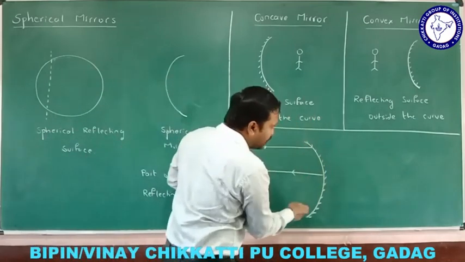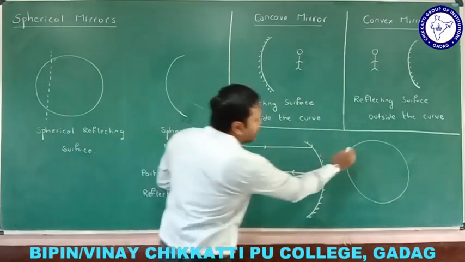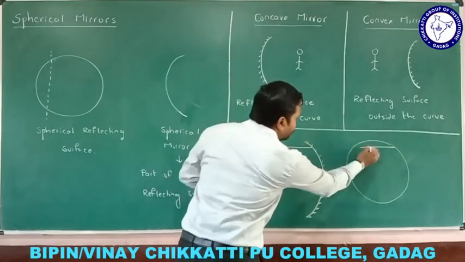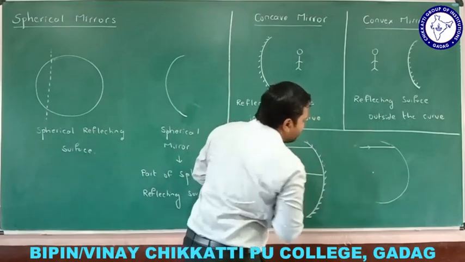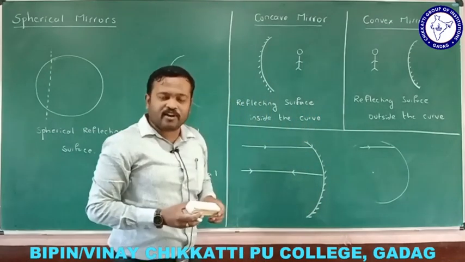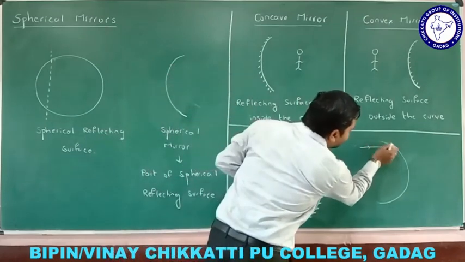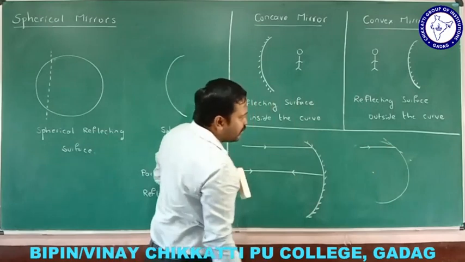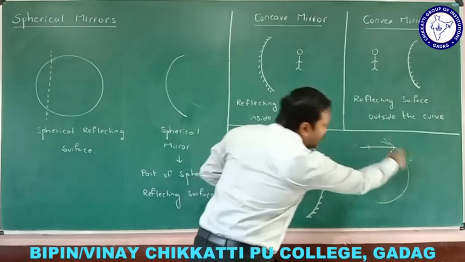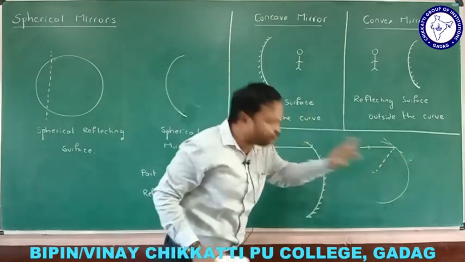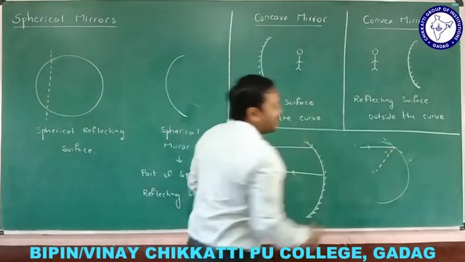As we know, a spherical mirror is a part of a spherical reflecting surface. The ray exactly falls at this position, and this is the center of the sphere. Now, what is the perpendicular line to that point of incidence? If I draw a tangent here, the radius is perpendicular to the tangent. So this line becomes the normal. Then what is this angle? This is the angle of incidence.